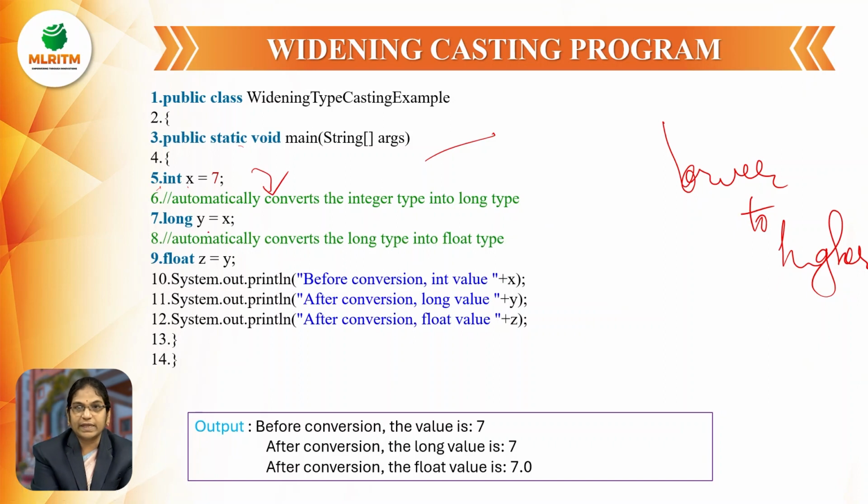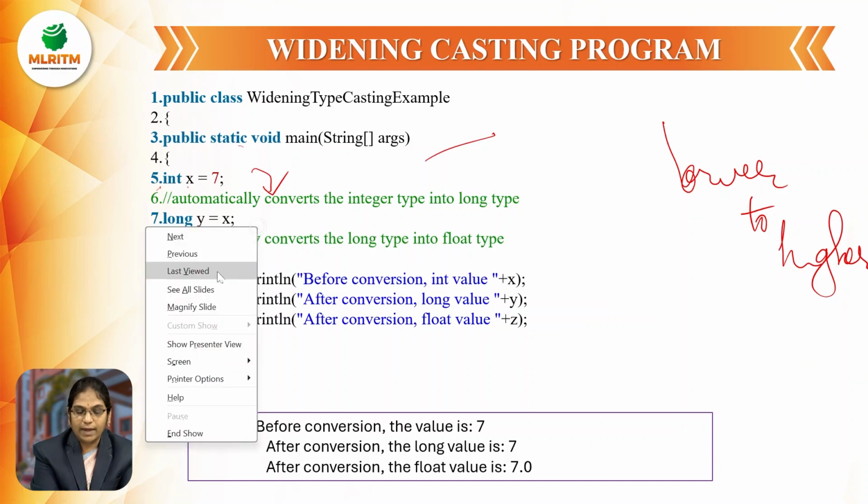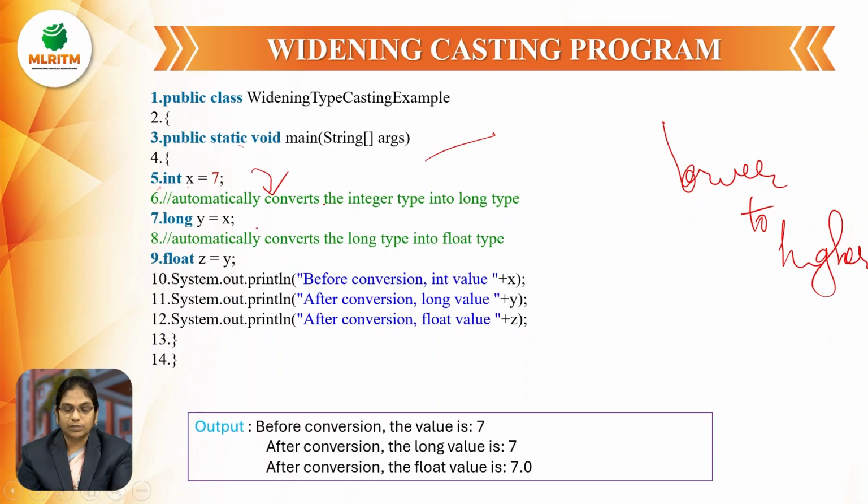So long y equal to x, and the x value I want to convert to the float. So float z equal to y. System.out.println before conversion int value. What is the int value here? 7. 7 will be printed as the output.